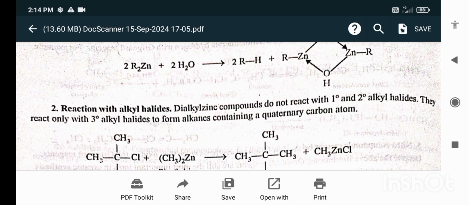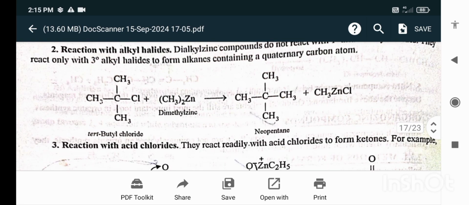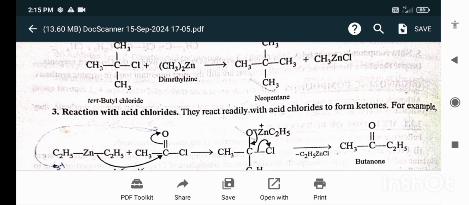Dialkyl zinc compounds do not react with primary and secondary alkyl halides. They react with tertiary alkyl halides to form alkanes containing a quaternary carbon atom. Reactions with acid chlorides. They react readily with acid chlorides to form ketones.